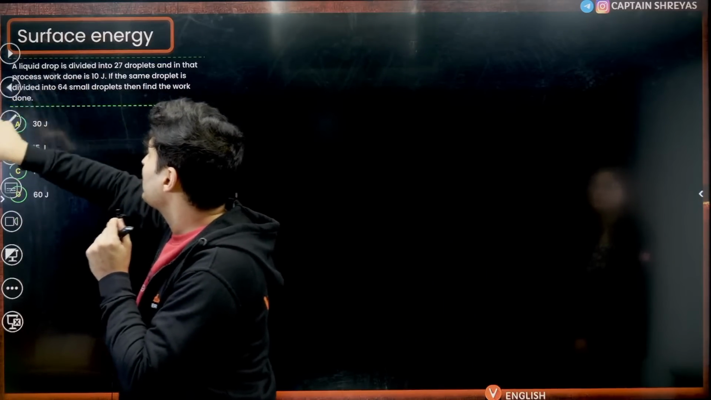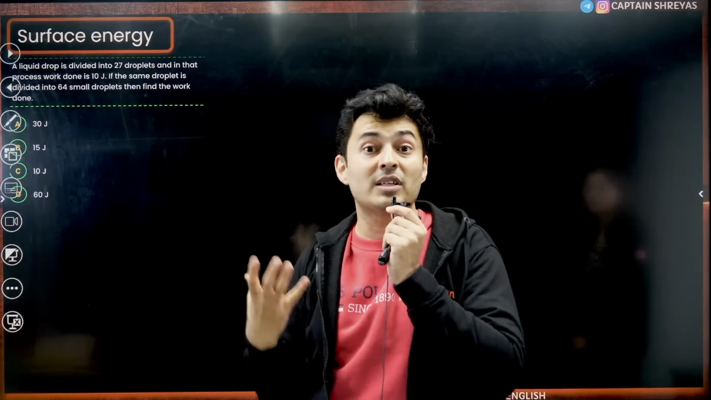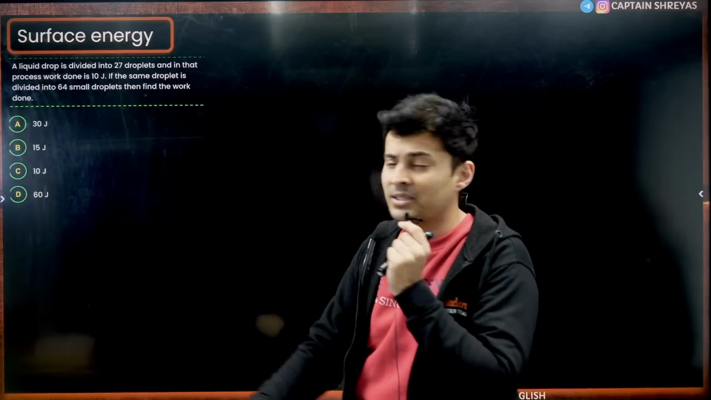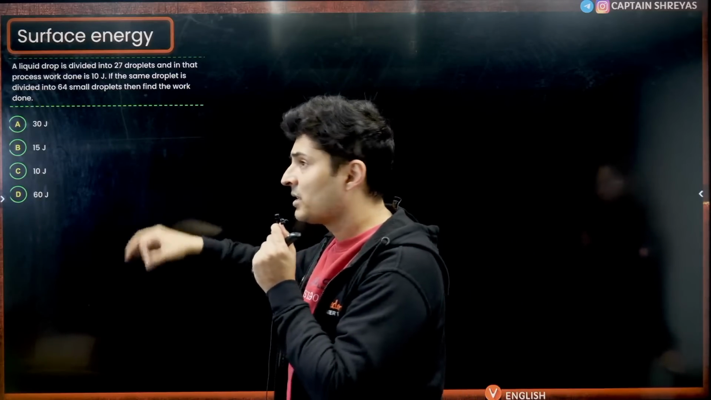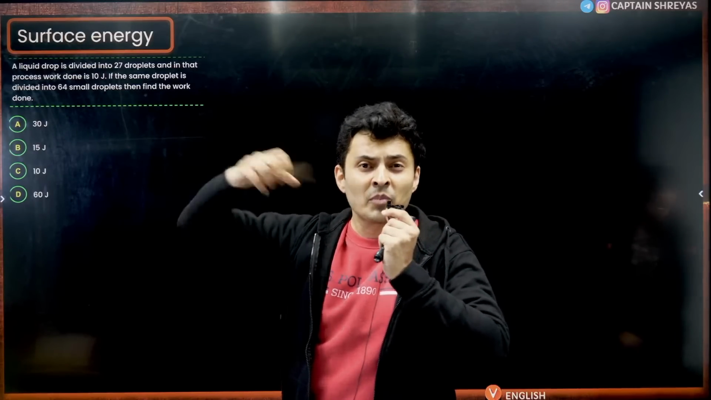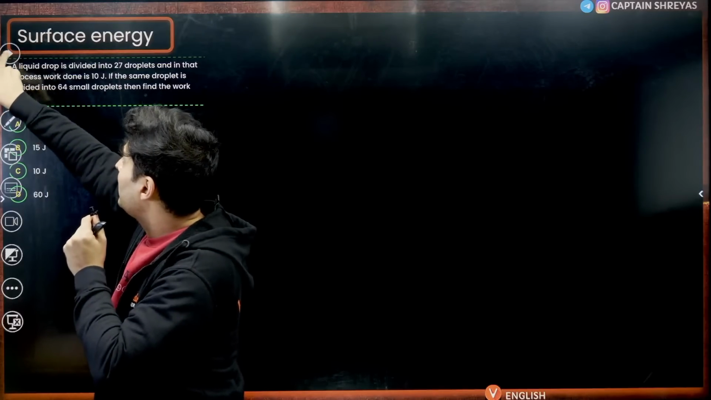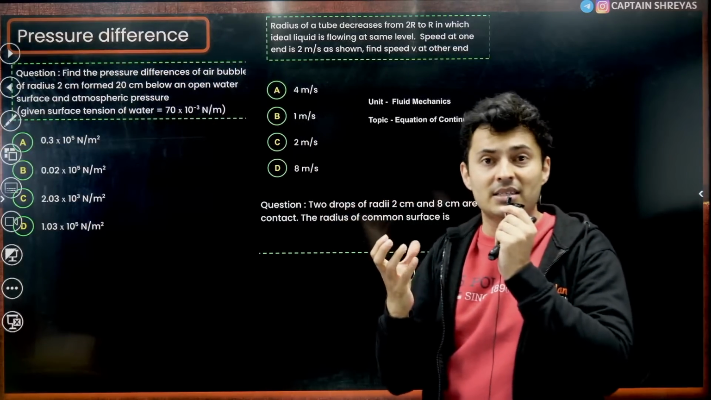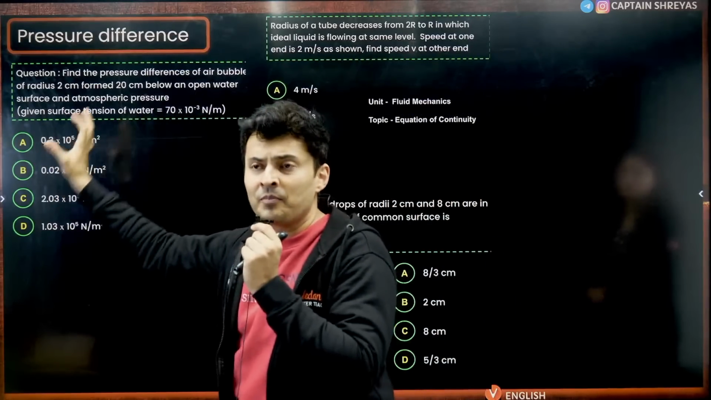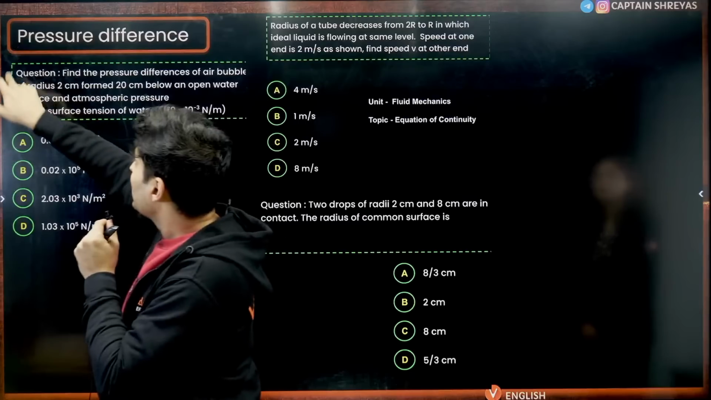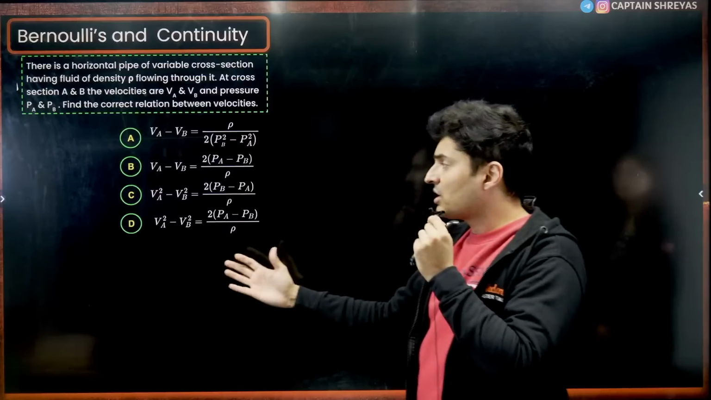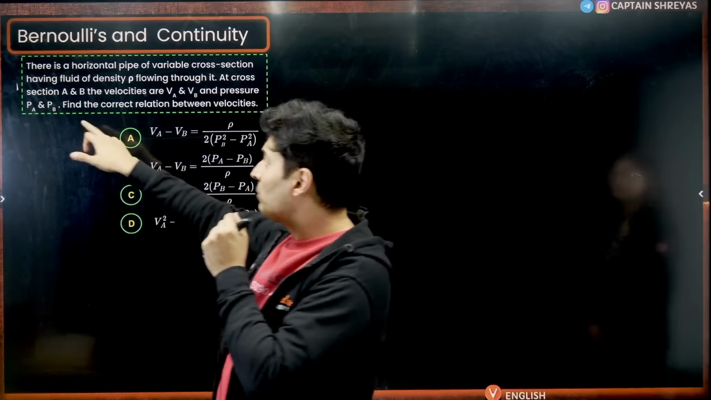Next, surface energy, calculation of the surface potential energy from the chapter of surface tension, mechanical properties of fluids. Many shifts had this particular concept. You break a drop into multiple drops, or you are elongating a surface film. What is the new surface energy? Then pressure difference in bubbles or across curved surfaces, that question was also repeated, and that concept is very important. Next concept is Bernoulli's theorem and the equation of continuity. Many shifts had this direct question. It was not very difficult.